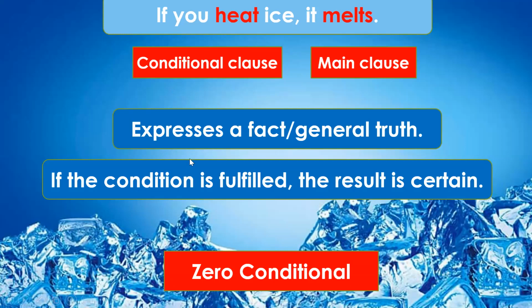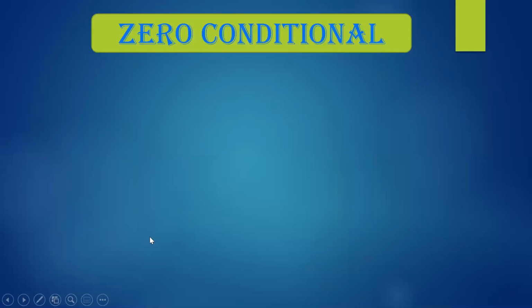It is a conditional sentence which expresses a scientific fact or any other fact of life, or a general truth about anything which generally happens in life. If the conditional clause is fulfilled, the main clause is bound to happen. The result will definitely take place.